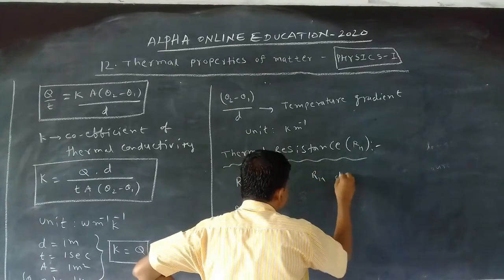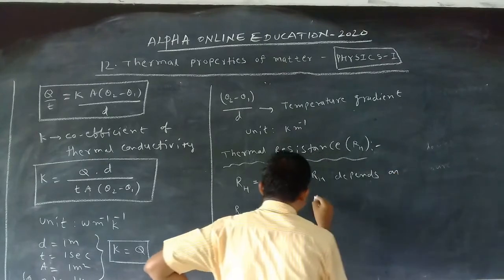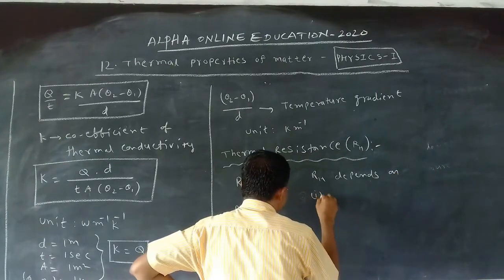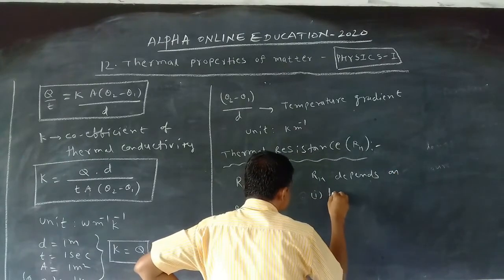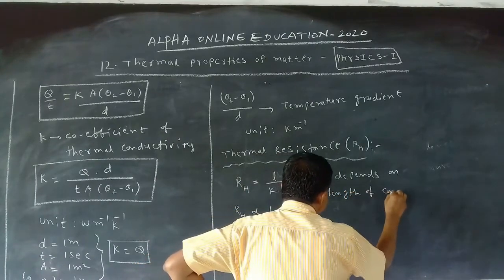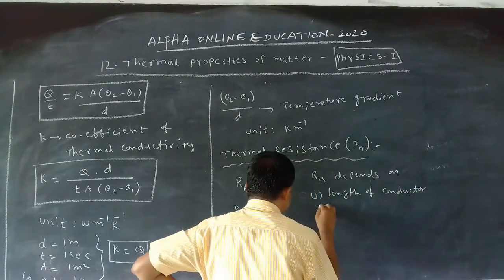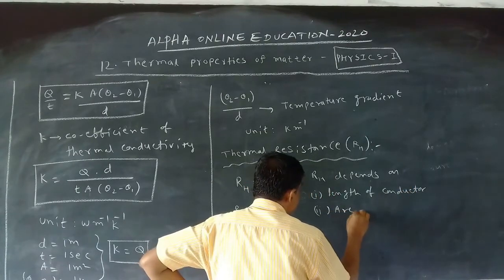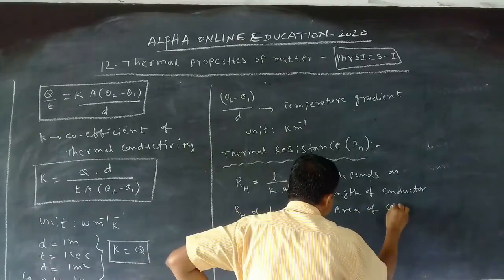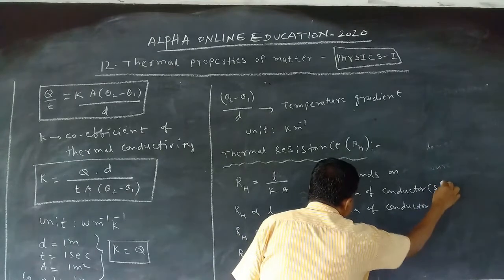Okay, now RH depends on number 1, length of conductor. Number 2, area of conductor or solid.